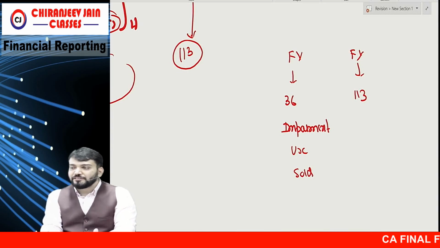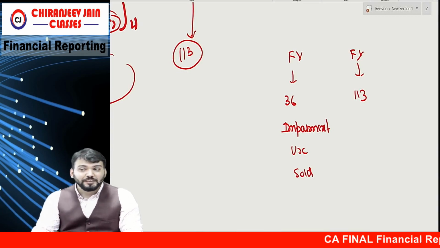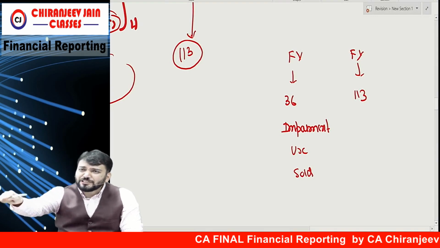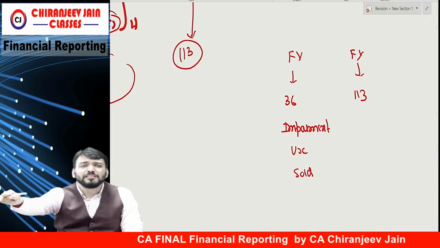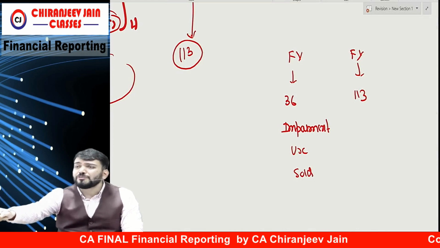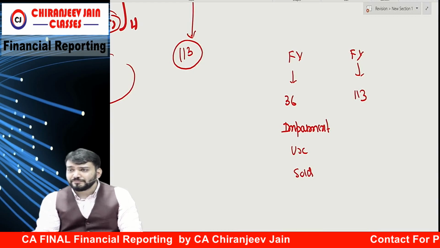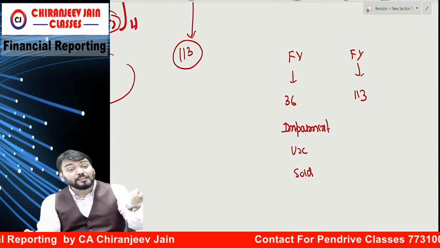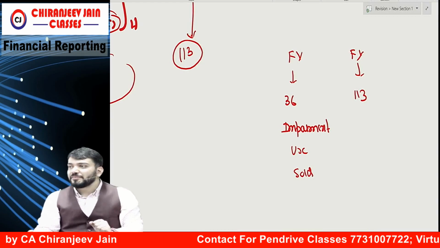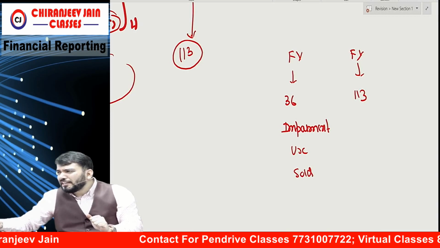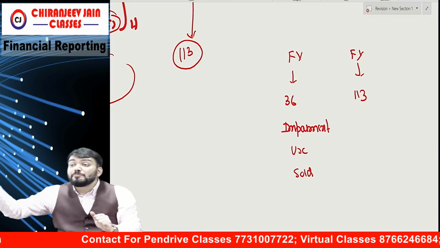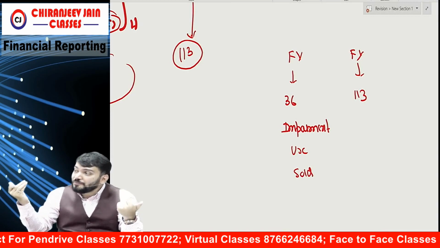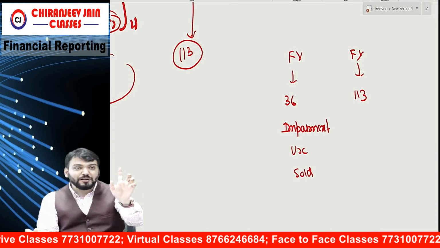Agreeing. Suppose, I will not say this example, this project is not my projector. This projector fell down. So can we decide today whether it is going to be used or not used in future? It will take some time, na. Yes or no? So on the date of indicator, we don't know. After 2 days, 3 days, 5 days, 1 year, we may decide that now it is of no use. Now it will be held for sale. Understood what I am saying?